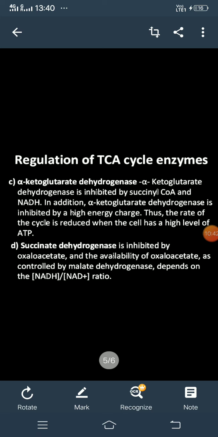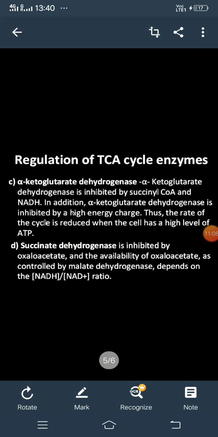Next is alpha ketoglutarate dehydrogenase. It is inhibited by its products, succinyl CoA and NADH, which means feedback inhibition happens here. In addition, this enzyme is inhibited by high energy charge. Thus, the rate of this cycle is reduced when the cell has a high level of ATP.